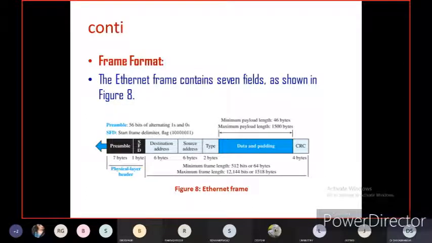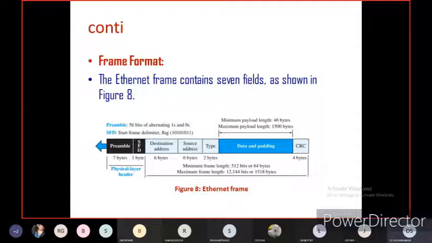So this is the frame format. As I told you, there is a standard structure or format of the data frame. The Ethernet frame contains 7 fields as shown in the block diagram. That is preamble, 7 bytes; destination address, 6 bytes; source address, 6 bytes; type, 2 bytes; data and padding; then the cyclic redundancy check, that is CRC, 4 bytes.